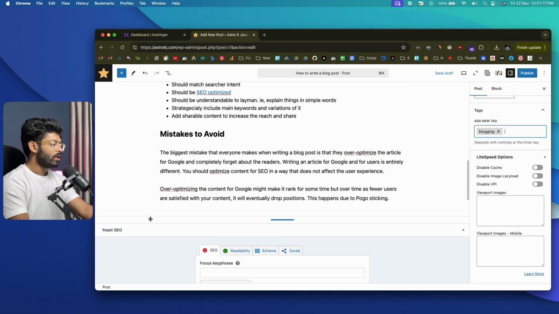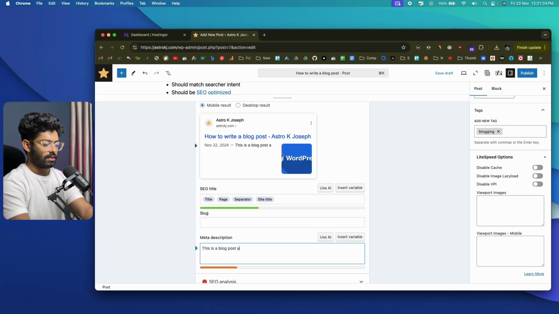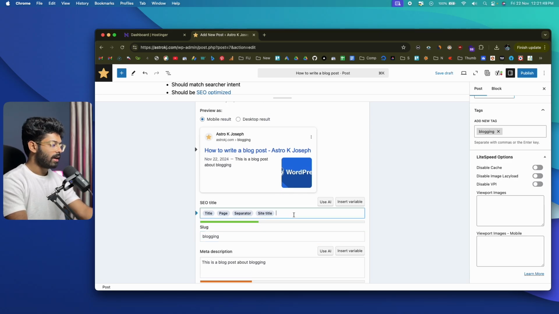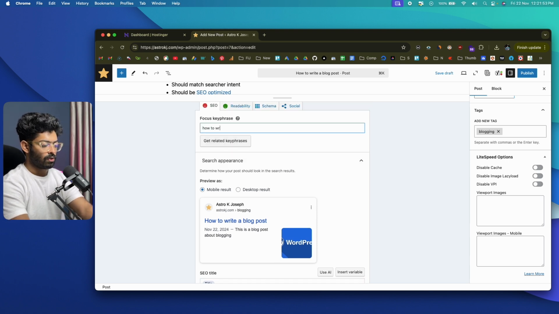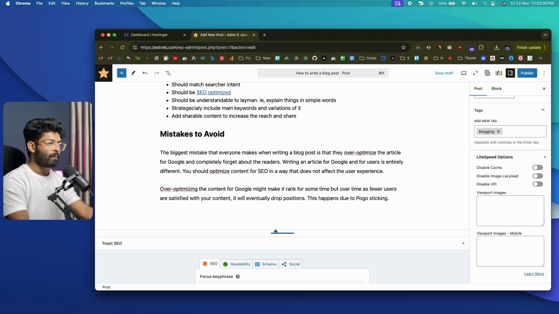All right, now you can also do basic SEO configurations from here. This is a blog post about blogging. Now this is just for demo, so you need to do proper research and come up with a really good meta description that boosts CTR. And as for the slug, I'll simply put blogging. So the address for this blog post is going to be yourwebsite.com/blogging, or in this case astrokj.com/blogging. And similarly, I only want the title to be visible, and I can also set a focus keyword that will be how to write a blog post. Okay, now these are some basic configurations, and this is how you actually write a blog post within WordPress.